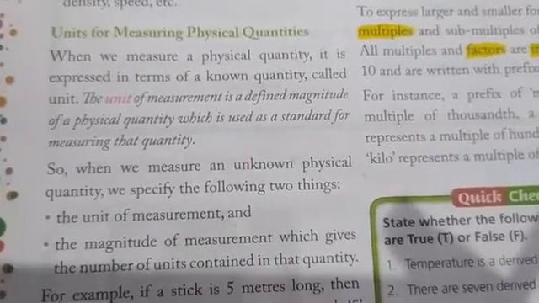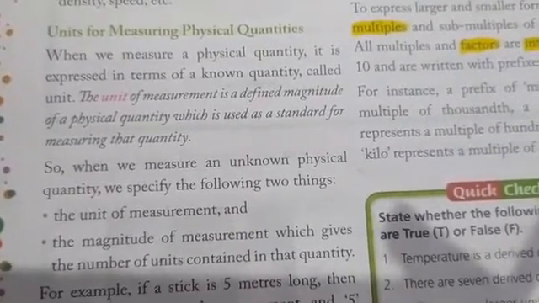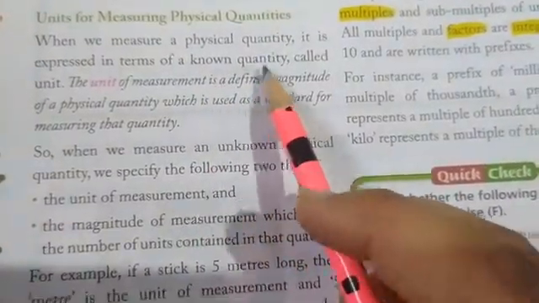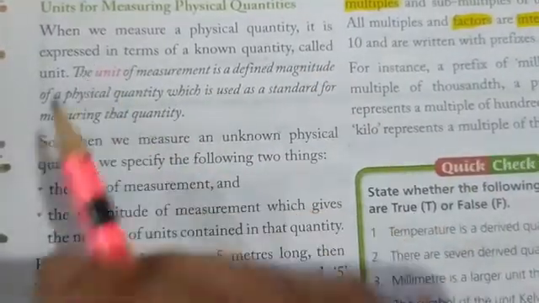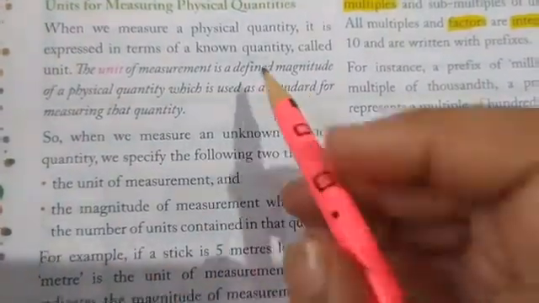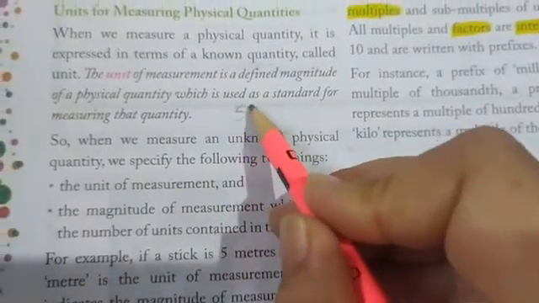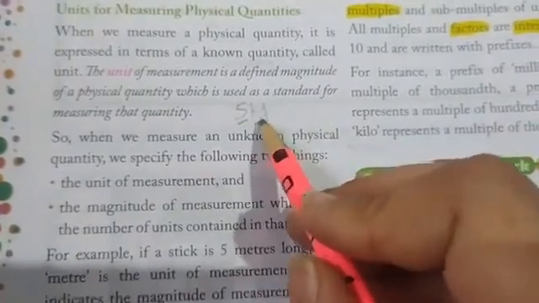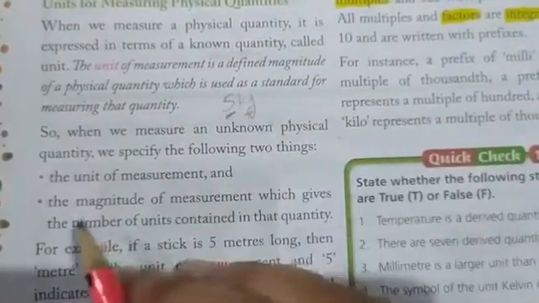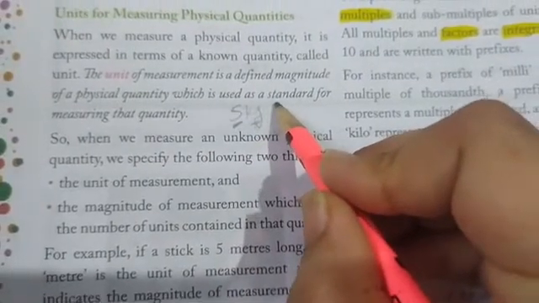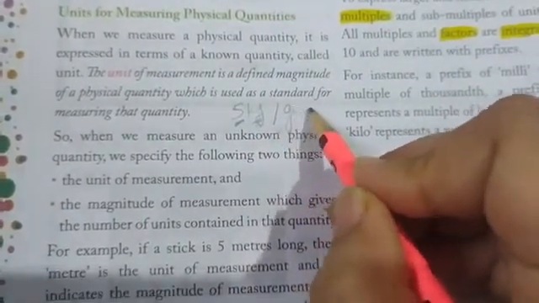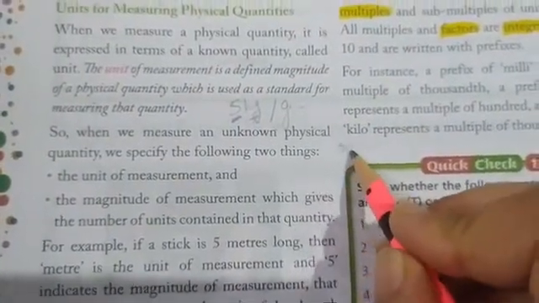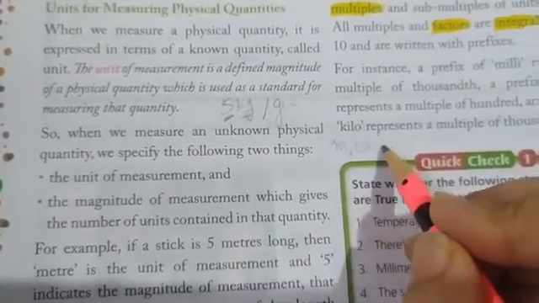Now, next is units for measuring physical quantities. What are units? Whenever we measure a physical quantity, it is expressed in terms of a known quantity or a standard quantity, which is called a unit. For example, if you take the mass of an object, say it is 5 kilogram, then 5 here represents the quantity and kilogram is the unit used for measuring this quantity. There are other units also, that are grams, milligrams. Similarly, for measuring length of an object, we use units like meter, centimeters, millimeters.